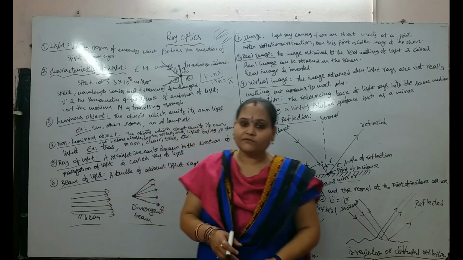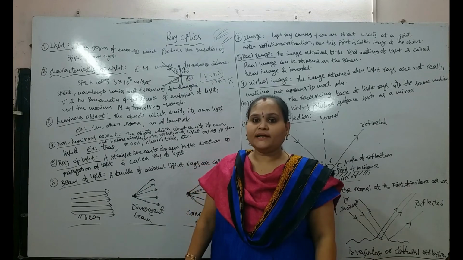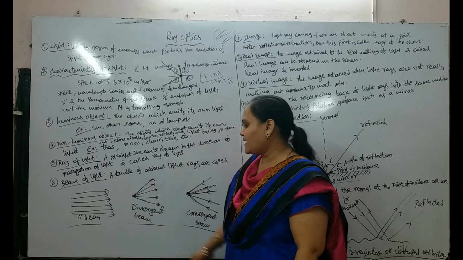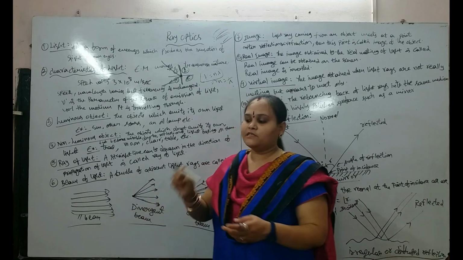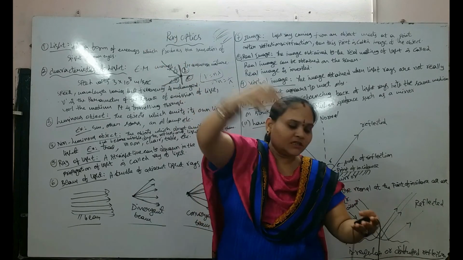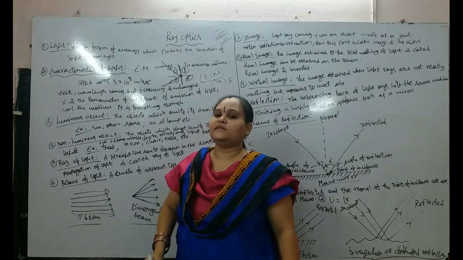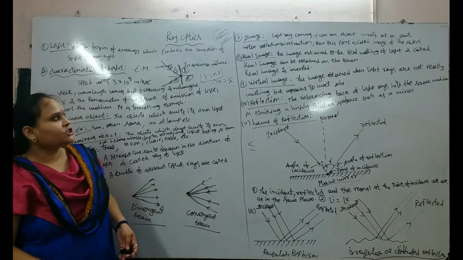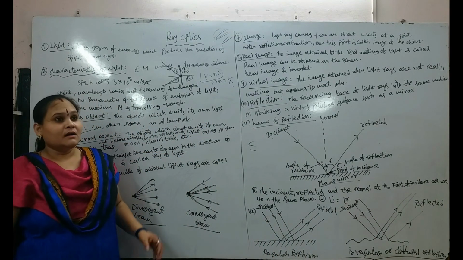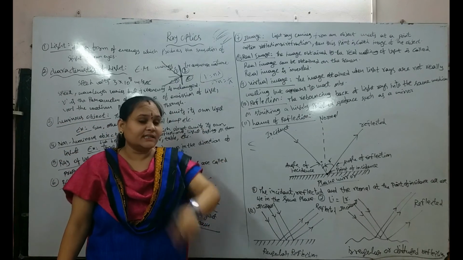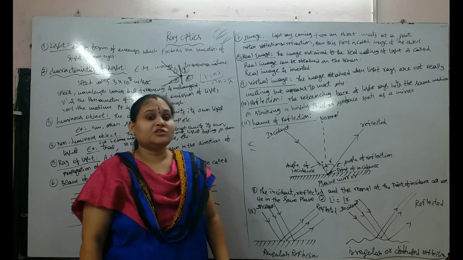In a beam of light we have parallel, convergent and divergent beams. Divergent means rays diverge from one point. Convergent means rays from all directions converge to a single point. And next is the image: the point at which light rays are focused is an image.